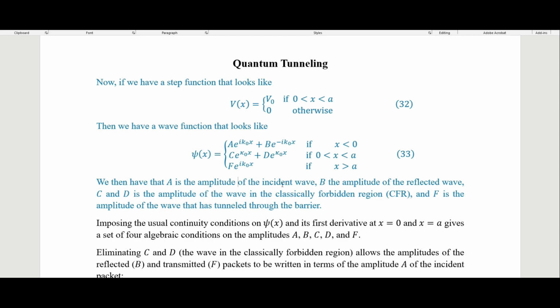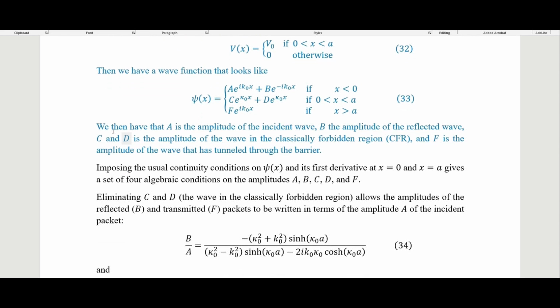So again, A is the amplitude of the incident wave, B the amplitude of the reflected wave, C and D the amplitude of the wave in the classically forbidden region, and F the amplitude of the wave that has tunneled through the barrier. So imposing the usual continuity conditions on psi and its first derivative. So that's just telling us that when we are interacting with that potential, it has to be continuous, that there isn't a discontinuity in our wave. This gives us 4 algebraic conditions for the amplitudes.